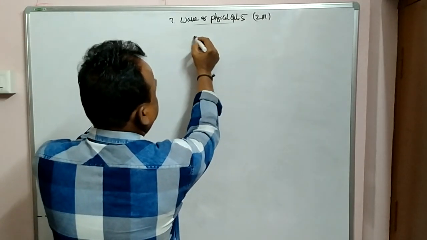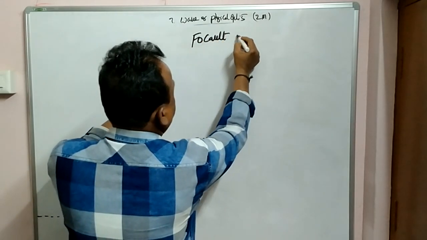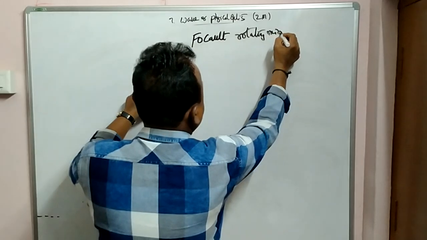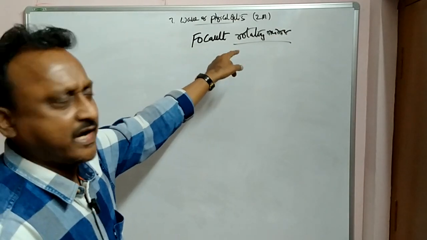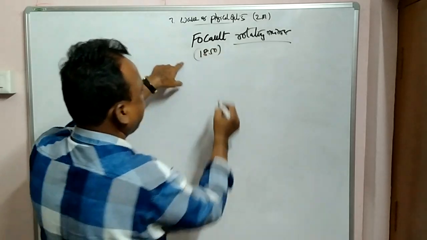Again, it was corrected by another scientist, Foucault, by using his rotating mirror. Around 1850, I don't remember the exact year.